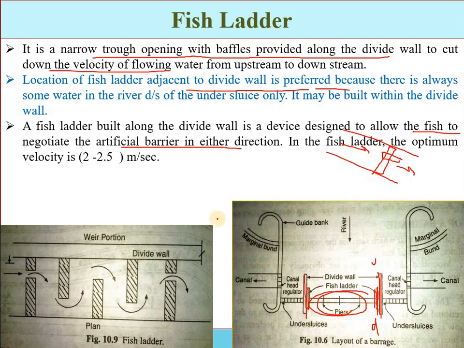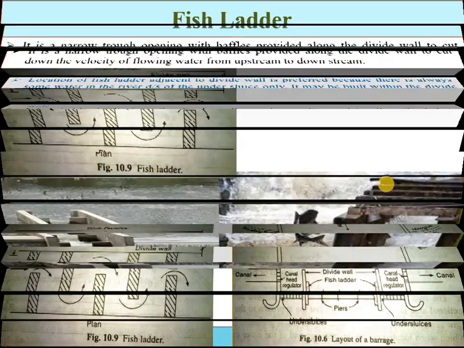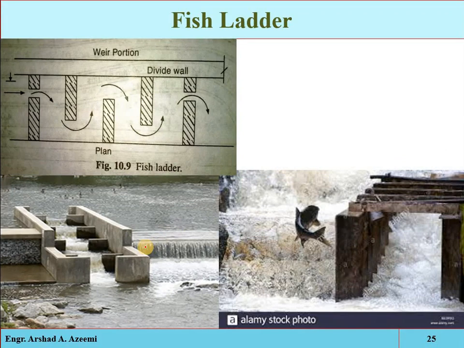The optimum velocity here will be 2 to 2.5 meters per second. Fish move from upstream to downstream in search of relatively warm water. That is the condition, so we have to allow them to move from the upstream side to the downstream side, or from the downstream to the upstream side. We have to facilitate that natural migration. Here you can see that if that is a barrier, the fishes cannot move into the upstream side through it. So here we are constructing that fish ladder so that they may easily move from downstream to upstream, and from upstream to downstream.